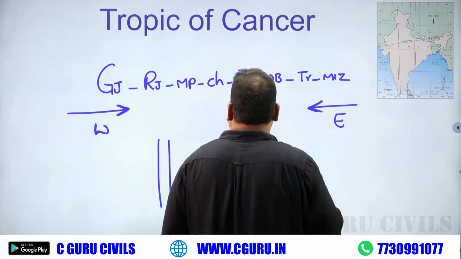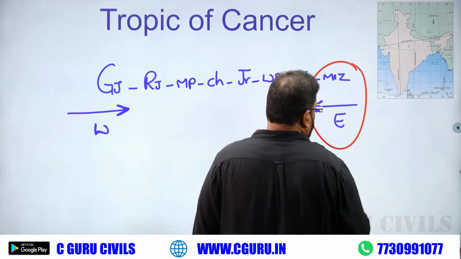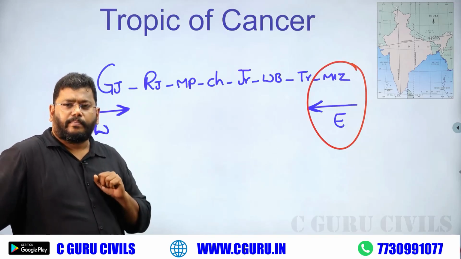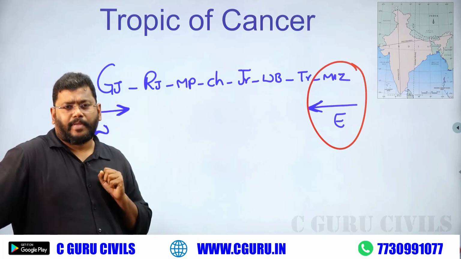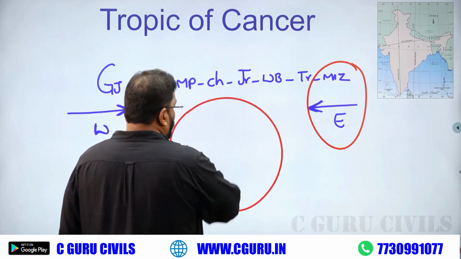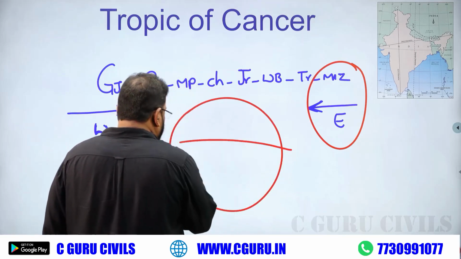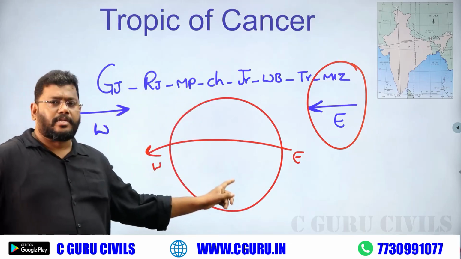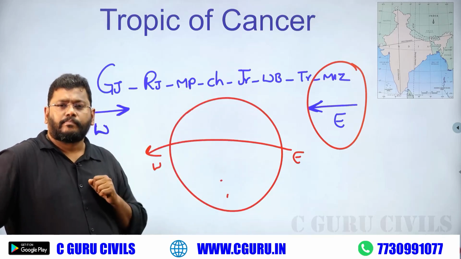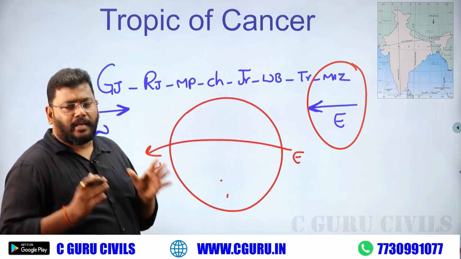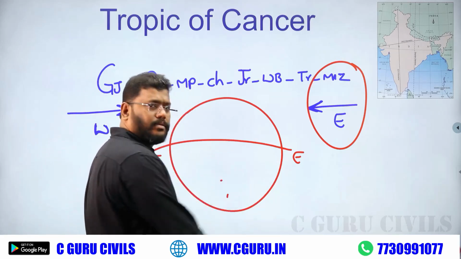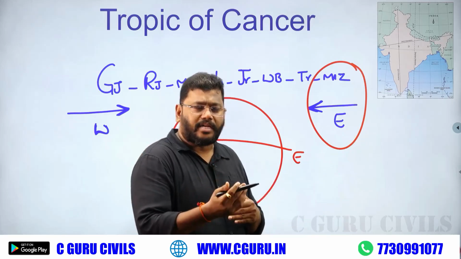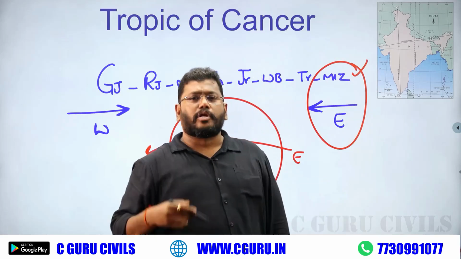Definitely, the right answer is Mizoram. What is the reason? You must know the world geography, I mean latitude extent. In the globe, latitudes always run from east to west. Latitudes are parallels. So, what is the easternmost state of India regarding the Tropic of Cancer? Mizoram. That's why I am taking Mizoram as the first state.